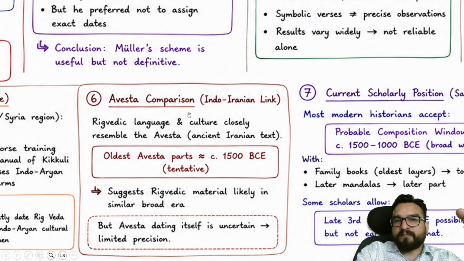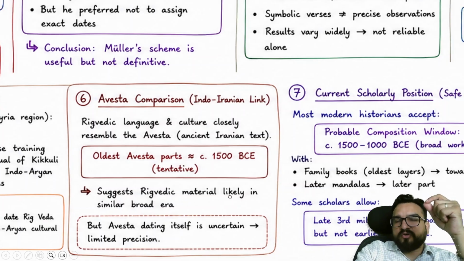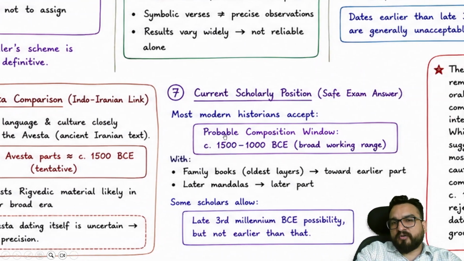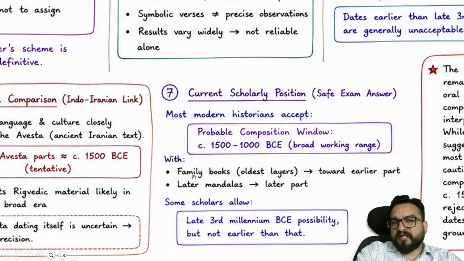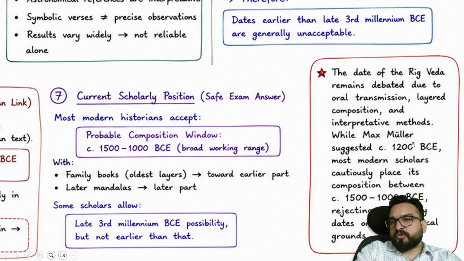Then there is Avesta comparison. Rig Veda language and culture closely resemble the Avesta. The old Avesta parts are approximately around 1500 BC, suggesting Rig Veda material likely in the same broad area. This is again dubious because Avesta dating itself is uncertain. So safely, we can go ahead with 1500 to 1000, because over here are the oldest layers that I will be telling you about. So this is the conclusion which you can give.